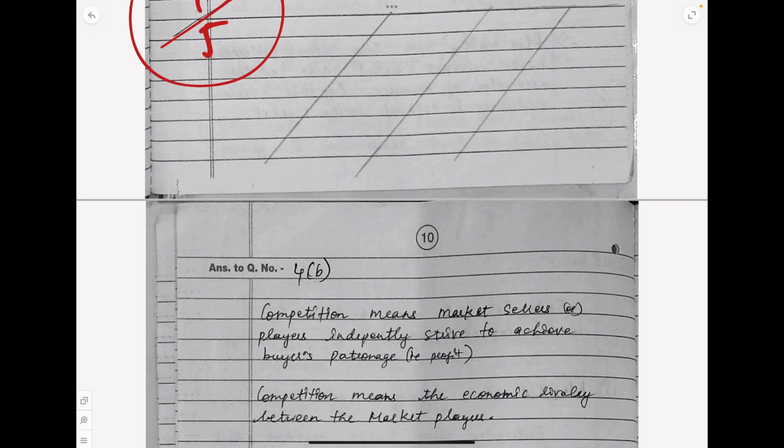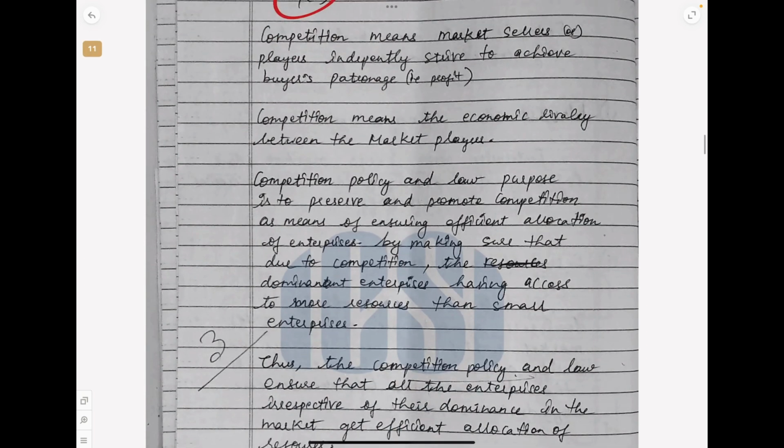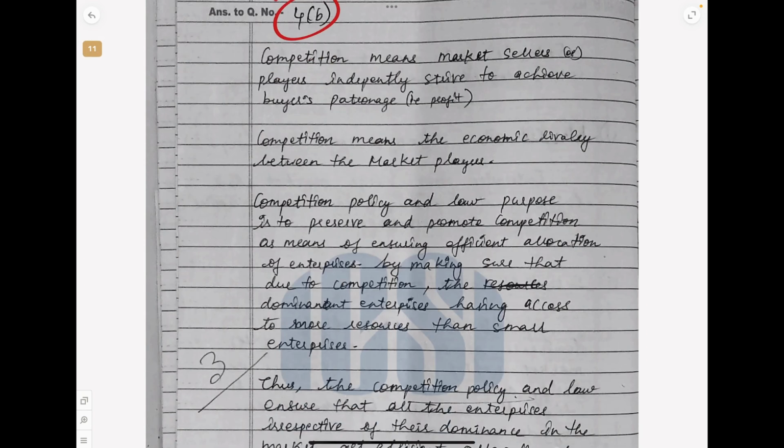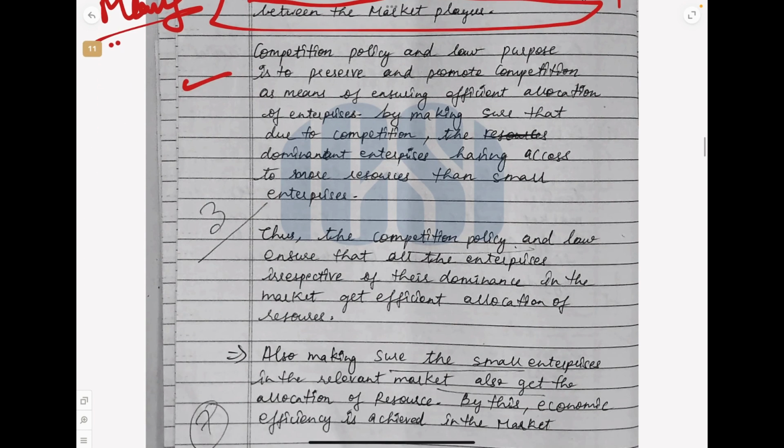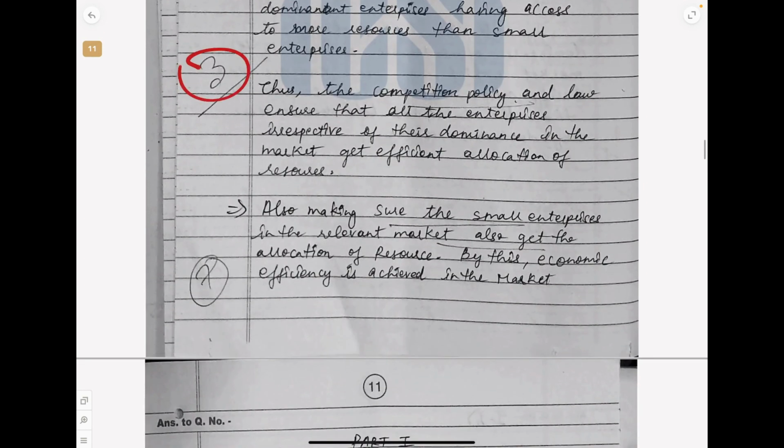Next question, 4B. As you can see, the basic purpose of competition policy and law is to preserve and promote competition as a means of ensuring efficient allocation of resources in an economy. So they have given a statement. The first thing is, what is competition, the meaning, is given. Then the support to that answer is given. 3 marks has been scored.